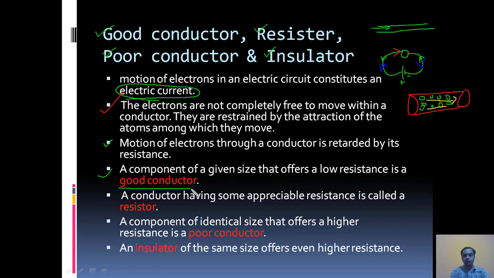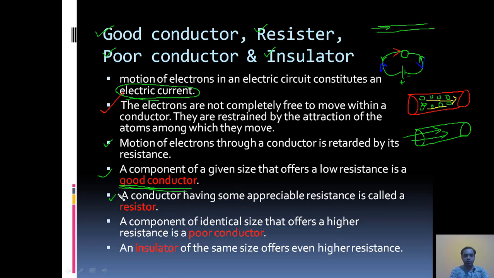So what is a good conductor? A good conductor is a medium or a conductor in which electrons can flow comparatively well. Electrons can flow at a comparatively good speed. It means there is less resistance offered by the atoms and molecules that constitute the conductor. These atoms and molecules provide less resistance to the flowing electron. So this is called a good conductor. Comparatively, the speed of the electron is more compared to other conductors.